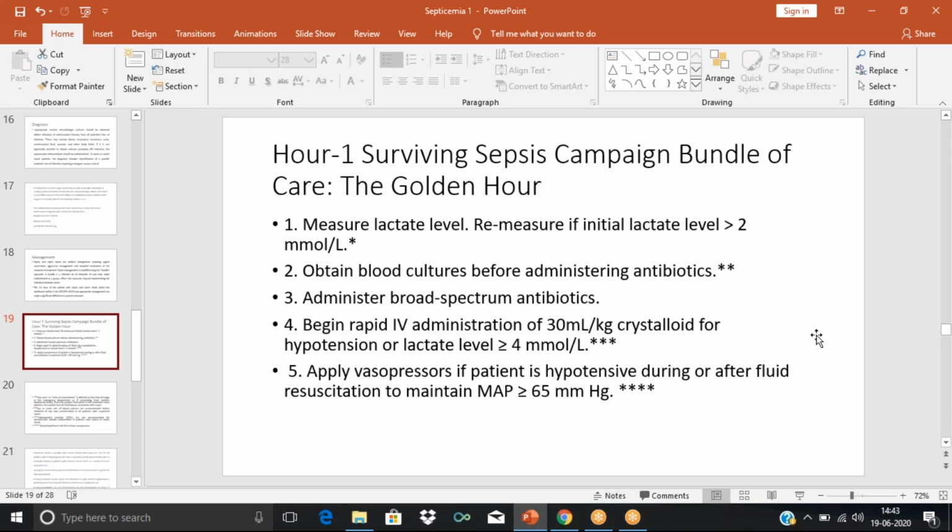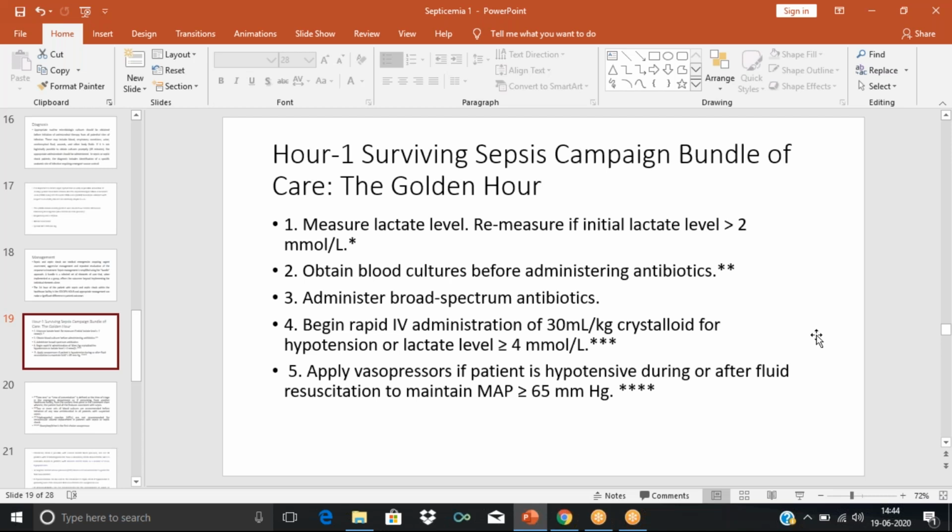Then next we need to obtain the blood culture. And here we need to remember to take the sample before administering antibiotics. Then we need to go for broad spectrum antibiotics. Why broad spectrum? We have learned in the rational use of antibiotic guidelines that whenever we are going for empirical therapy, it means we don't know the etiological agent. So here also we don't know the etiological agent. The patient has just come.